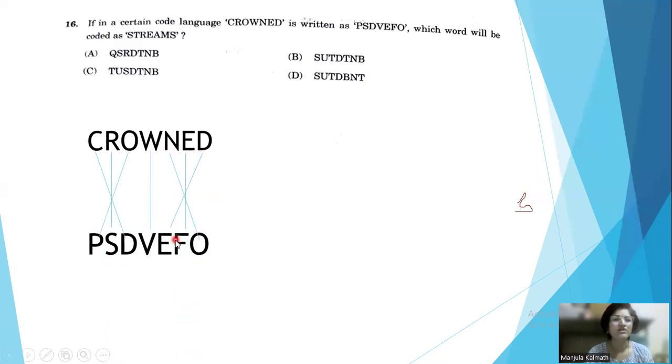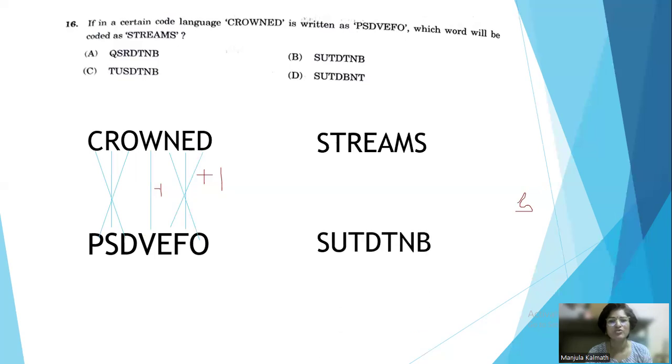Like this, here we have a plus 1 and in reverse order. These three letters with plus 1 and reverse order. And this one middle letter, it will be decremented. Here plus 1 and here it is a minus 1. Everywhere plus 1 is taken, and here minus 1 is taken. So in the same way, here by decoding this STREAMS, we have to go for the output.